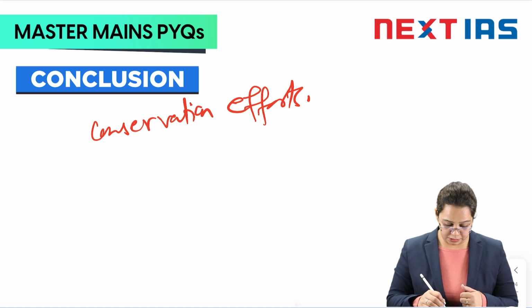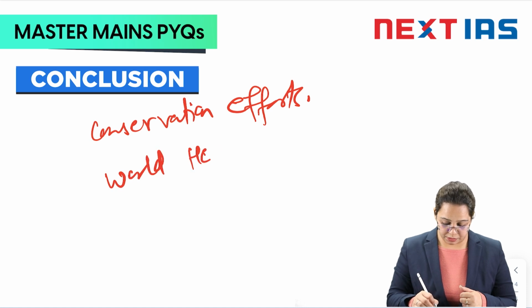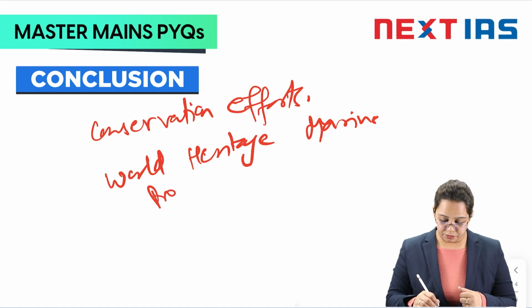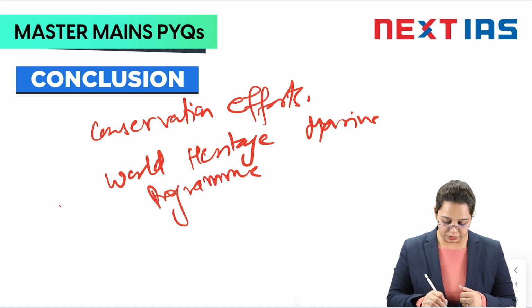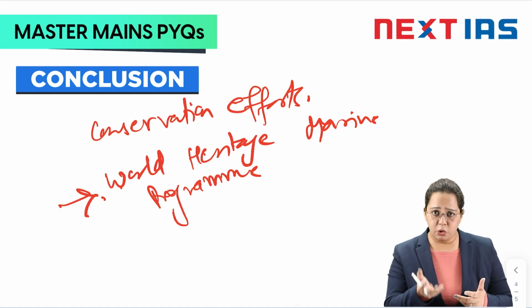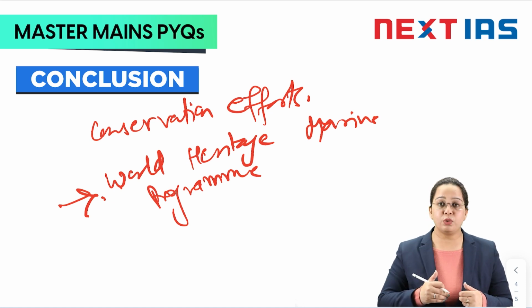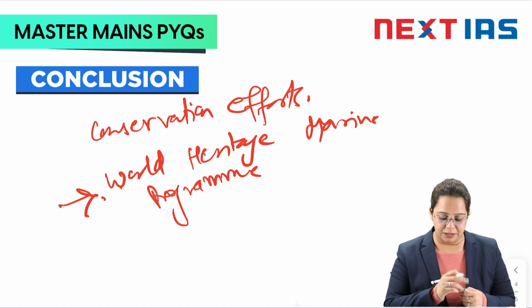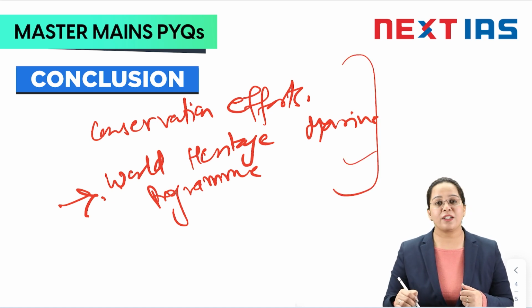Like one body is the World Heritage Marine Program. So you can quote this also, and various other efforts like global warming should be controlled through lowering of emissions, and through that also these conservation efforts of saving the fjords can be taken. So in the conclusion part, you can write this.